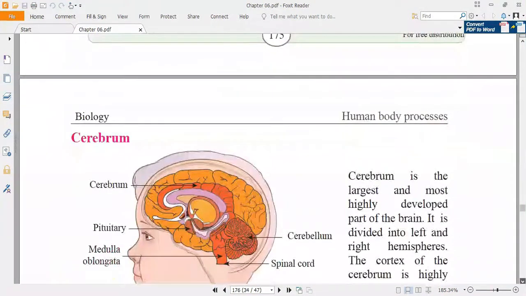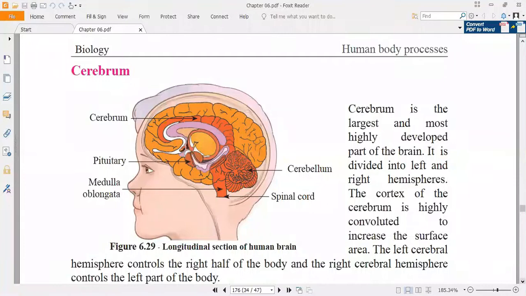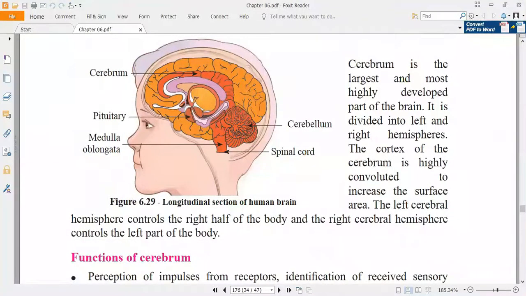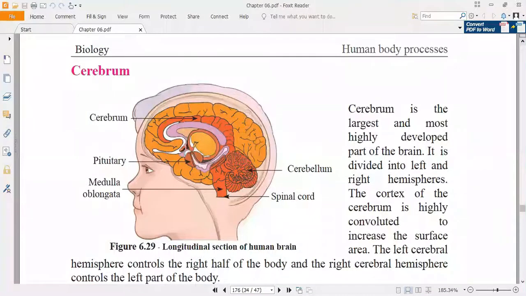Now let's go in detail about the cerebrum, which is one of the main parts of the brain. See this one, cerebrum. That is the largest part, and it is the most highly developed part of the brain. Later on we will be discussing the functions of each part, so you can understand why it is more important.